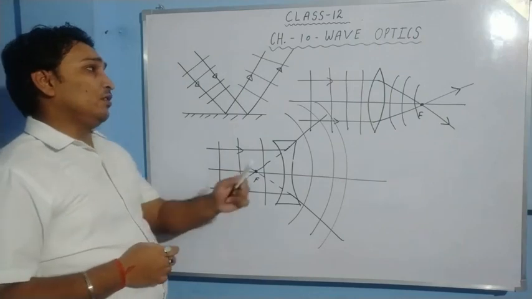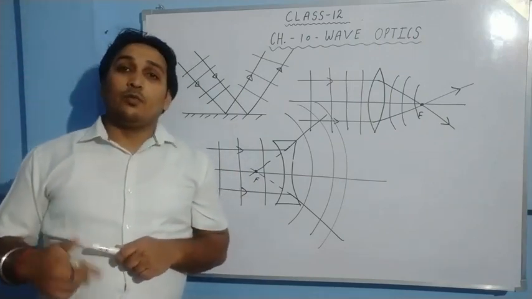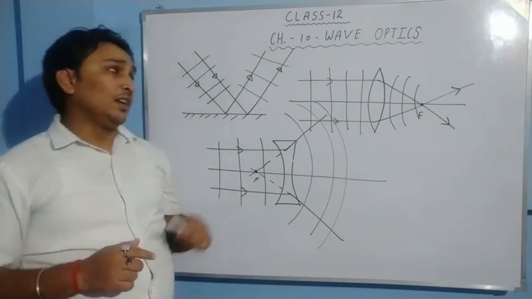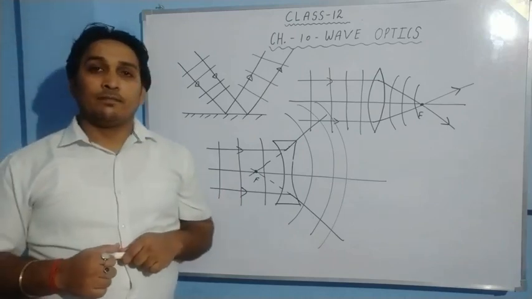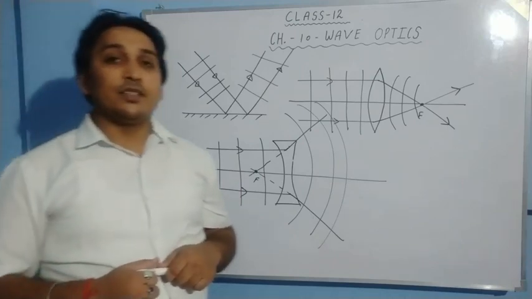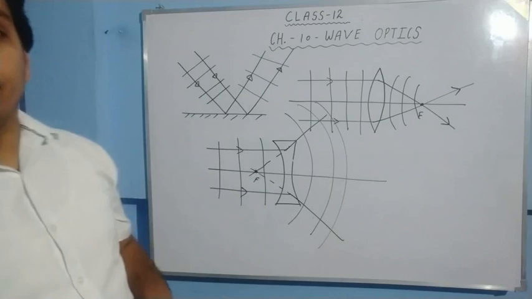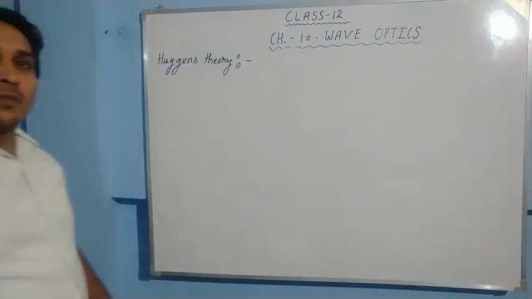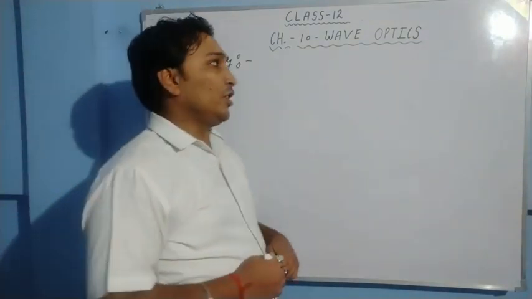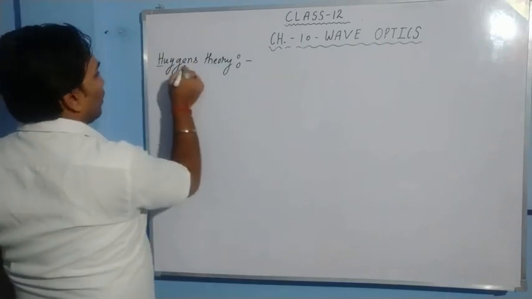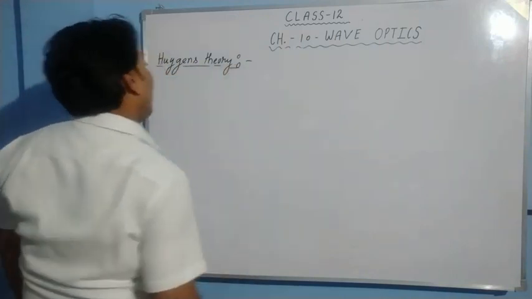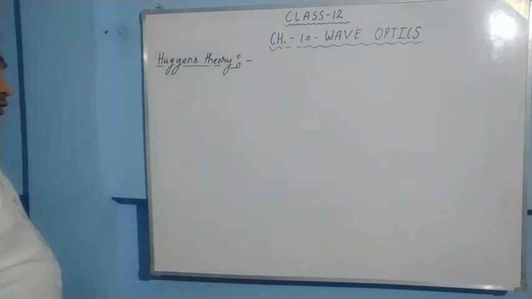So in this manner, we have to study the propagation of waves in this chapter. The chapter is wave optics. Okay, let us move to the Huygens theory. Okay, what is Huygens theory? Huygens proposed that